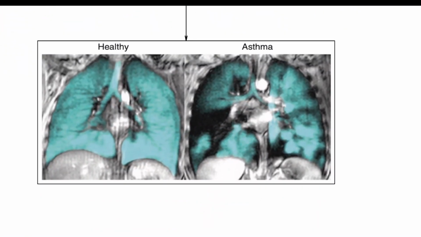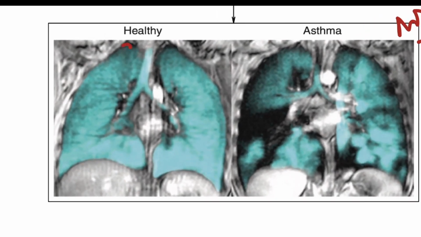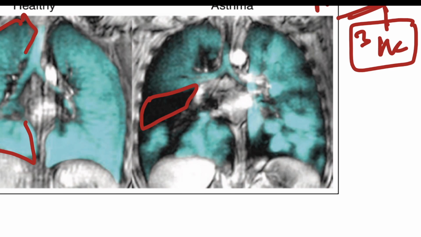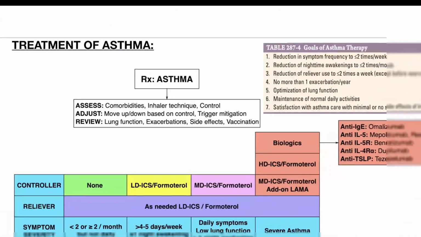There is a new investigation that we have currently. This is referred to as noble gas MR. In noble gas MR, we generally use radio labeled helium, and this is a type of ventilation scan. In a healthy lung, you will see a bright blue colored lung that does not have any ventilation defect. But in patients who are suffering from obstructive disease, there will be some areas which are left underventilated, and this generally reveals an obstructive disease in the patient. This is a new investigation for asthma.